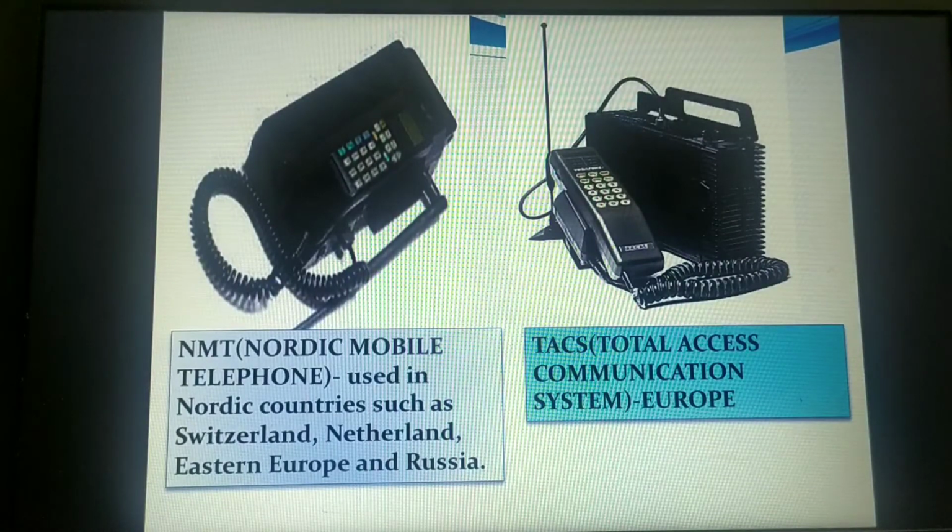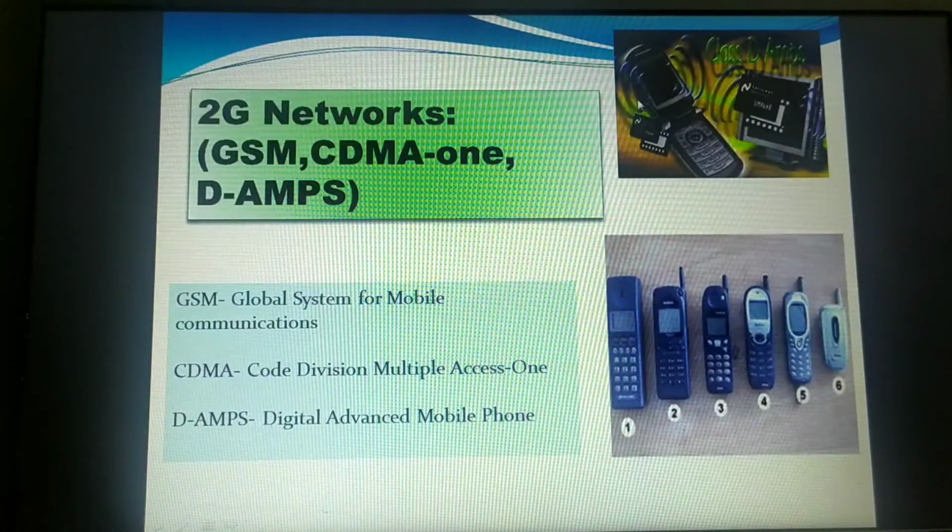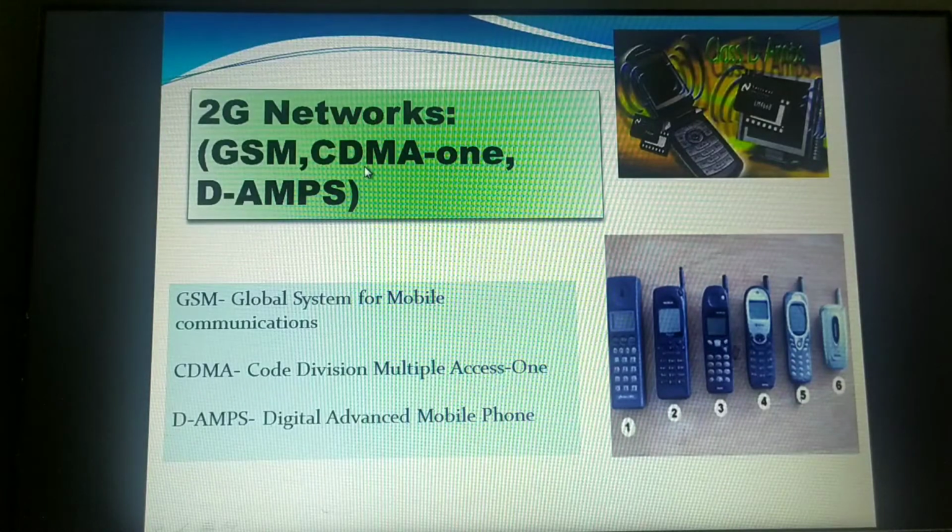That is the reason we moved on to the second generation cellular networks. In second generation mobile phone networks, the prominent networks that came into existence were GSM and CDMA. At least now you can understand that TACS, NMT and AMPS are all different kinds of networks. We have studied how exactly the GSM network works, and how CDMA networks work.